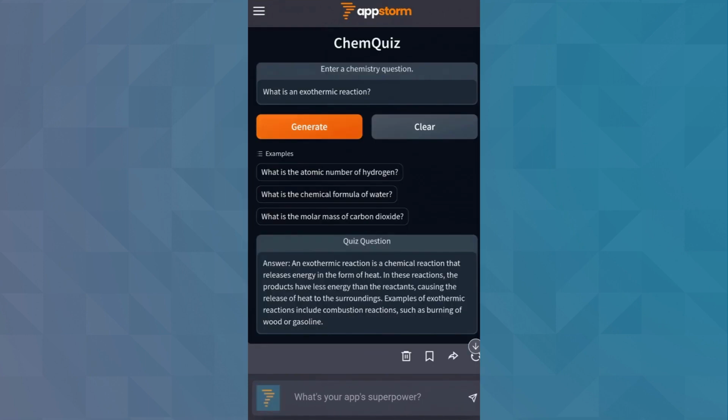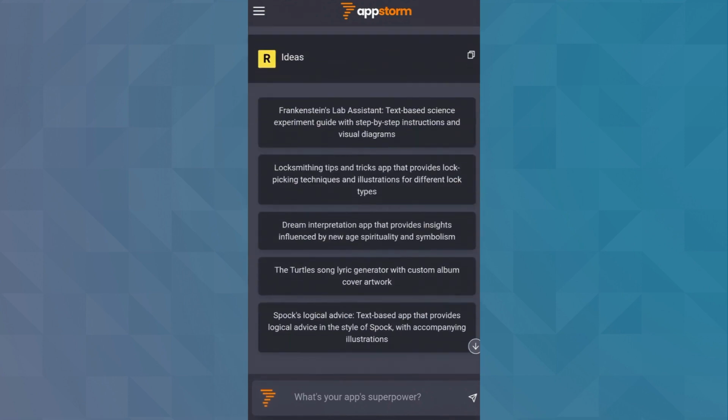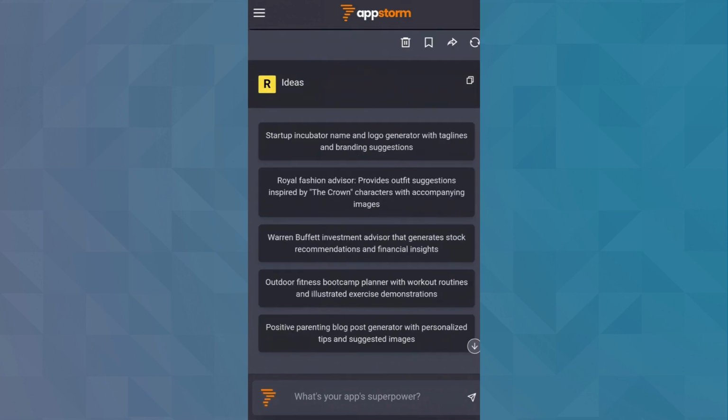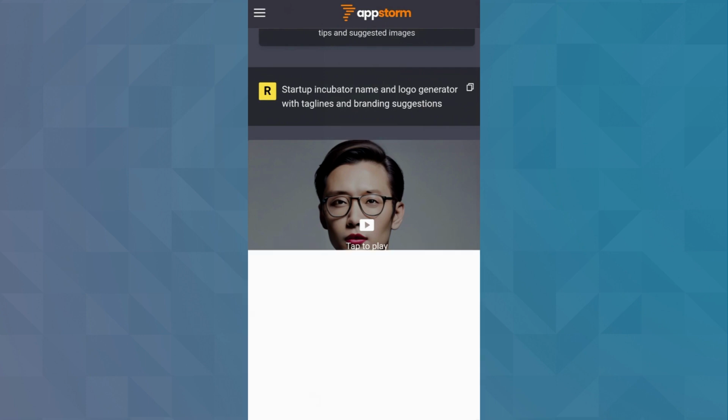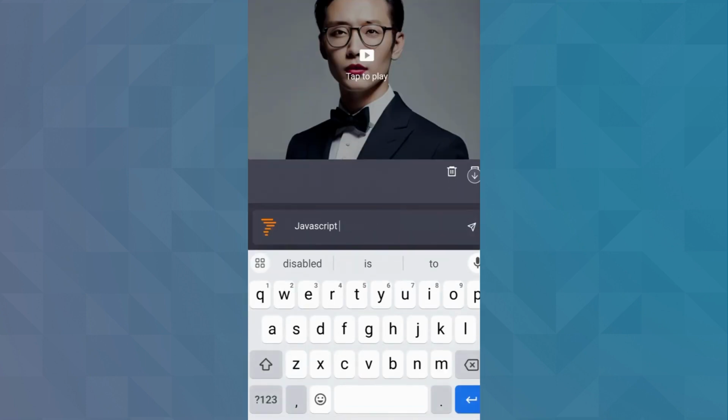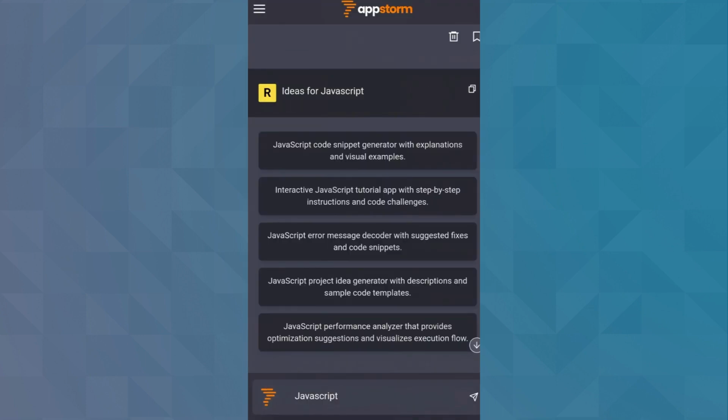Stuck in a rut? Tap the Appstorm logo and let a whirlwind of creativity inspire you. Need something specific? Punch in your topic, hit the Appstorm logo, and watch the ideas rain.